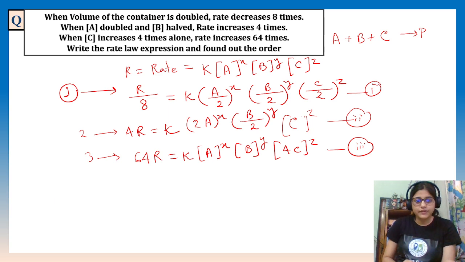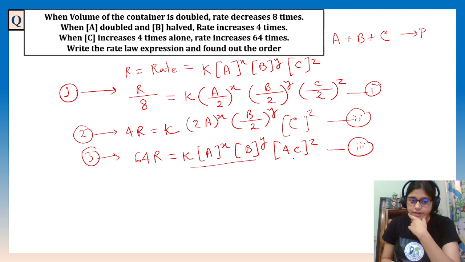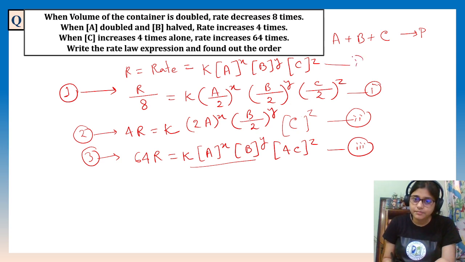So for that, what should we do? Tell me, what will be the easier way? Here, all the things are actually fixed, only C is different. So if we divide it with this main rate law, I think this should be 1, this should be 2, this is 3, this is 4. It may confuse you, so I will just note the conditions here.